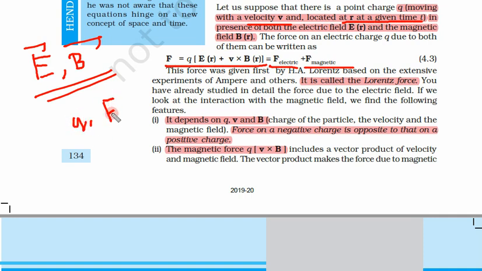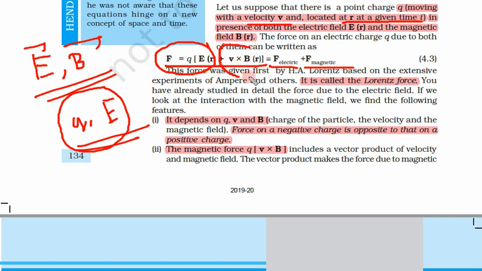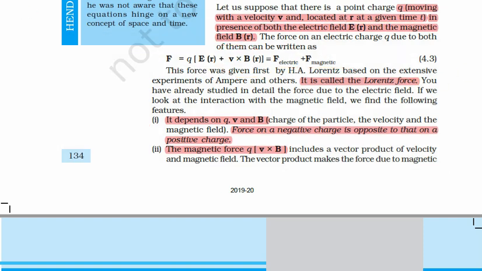So till now it is very clear to you, if a small charge q is moving in an electric field, it will experience a force, that is electrostatic force. This first term is clear to you, but this second term is not clear to you. So there are some points that need to be noted for this second type of force. Why is this force there only when the charge is moving?